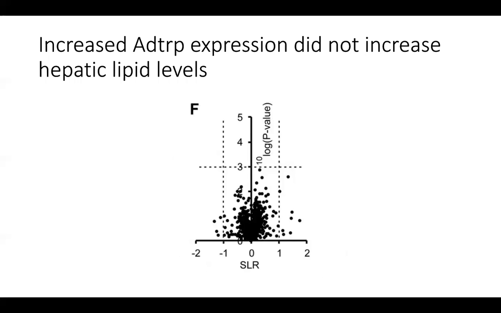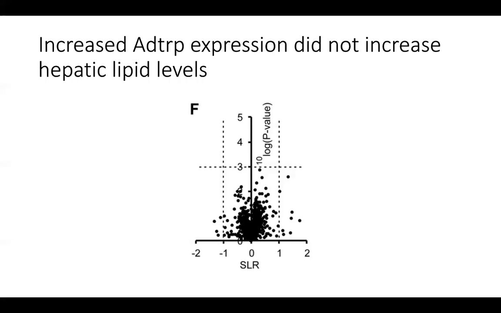So, although the aforementioned figures demonstrate that ADTRP is upregulated when PPAR alpha agonists are present, this upregulation does not lead to metabolic effects in the mice. Even when ADTRP is overexpressed, total liver triglycerides, as well as liver and plasma FAHFA levels, were not significantly affected.